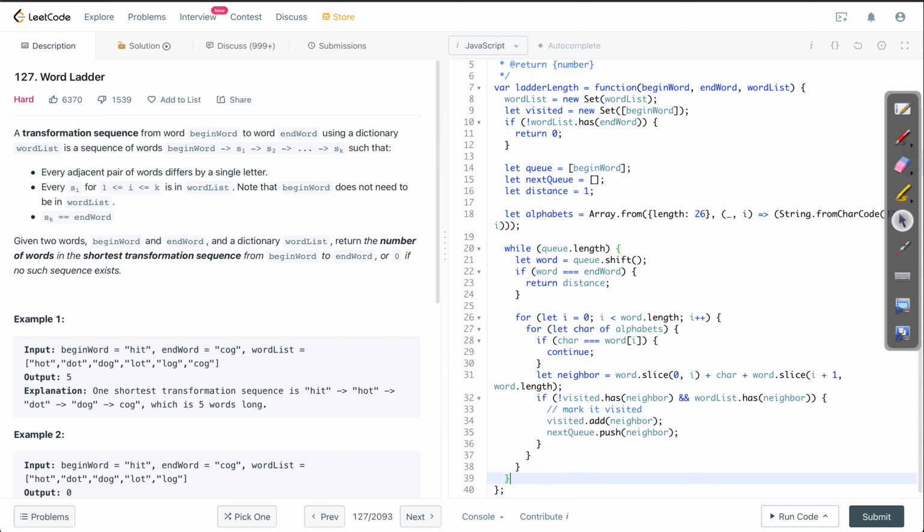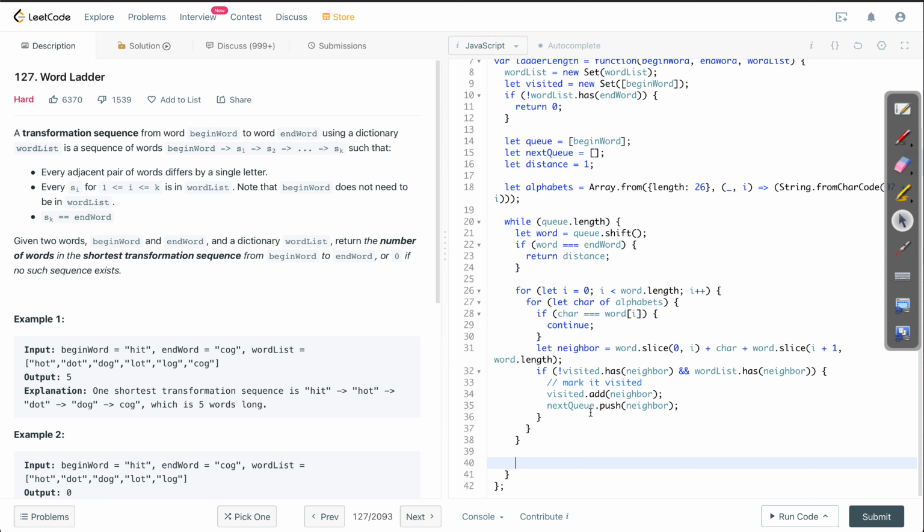Now let us see where the for loop ends. Yeah, this place. So we are done with the for loop for generating and adding all the neighbors. Now at the end here, we are still inside the while loop. So now we should check whether queue is empty or not. If queue is empty, that means one level is already done.